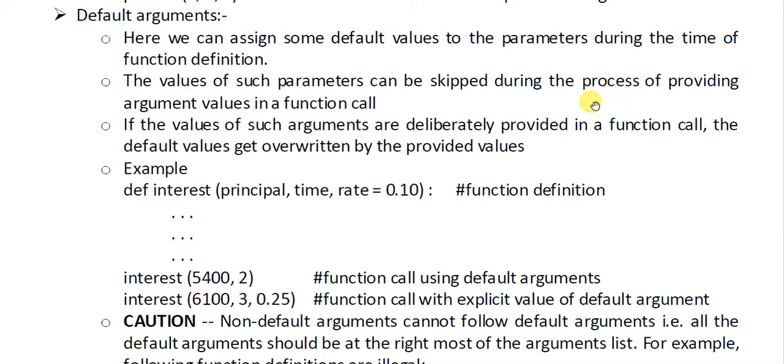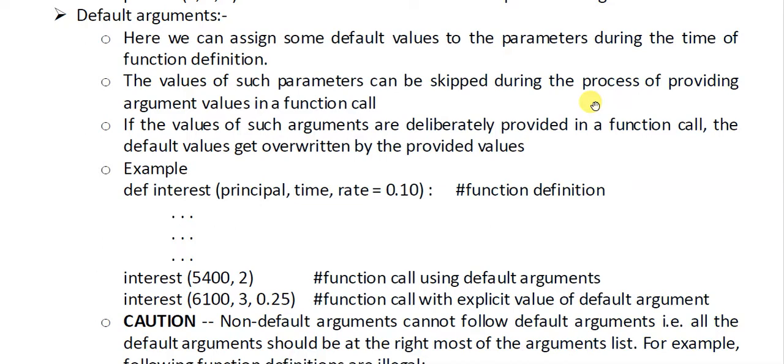Now we move to the second type, that is default arguments. You have heard about this word default. Default means the value that is predefined, or it is given by default. Means if you do not provide any value, that value will be used. This is the meaning of default.